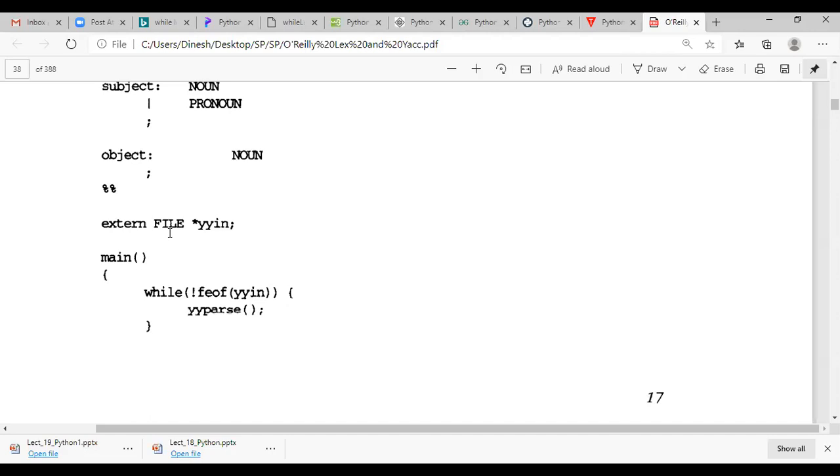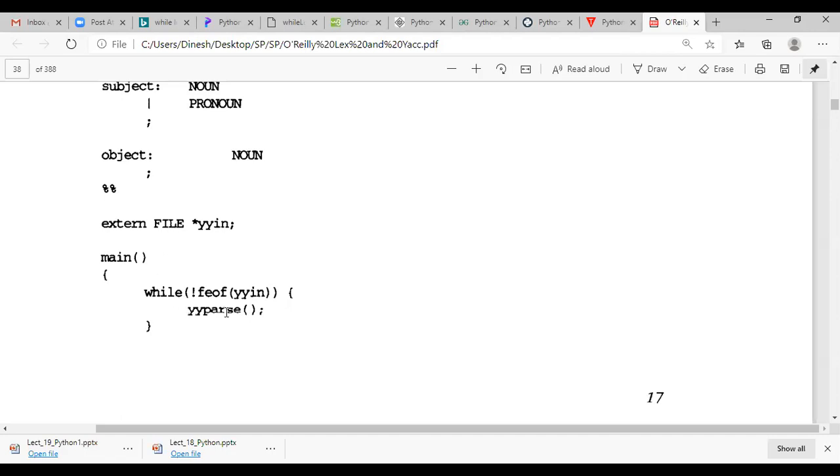That means yyparse is repeatedly called till the input is finished. Once the file is finished, yyparse will stop, meaning parsing will stop.